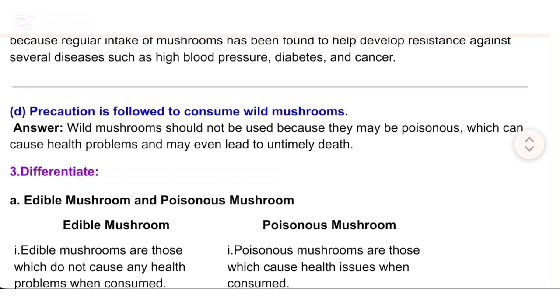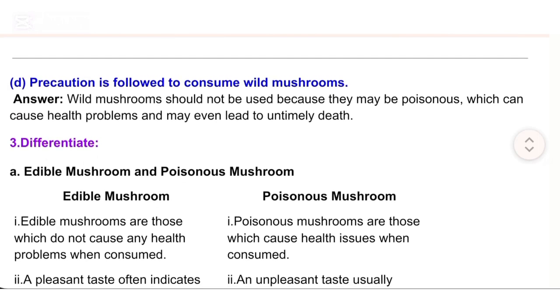D. Precaution is followed to consume wild mushrooms. Answer. Wild mushrooms should not be used because they may be poisonous, which can cause health problems and may even lead to untimely death.